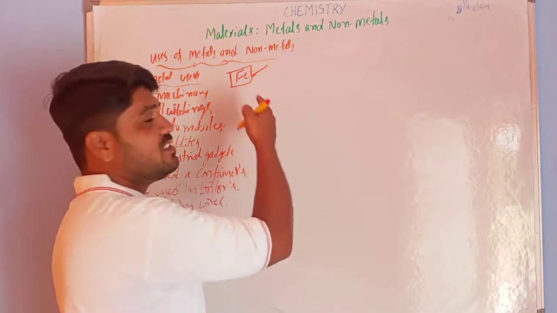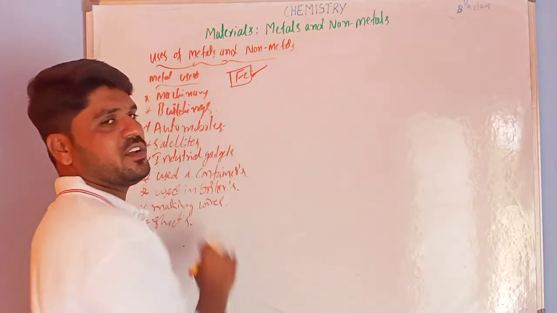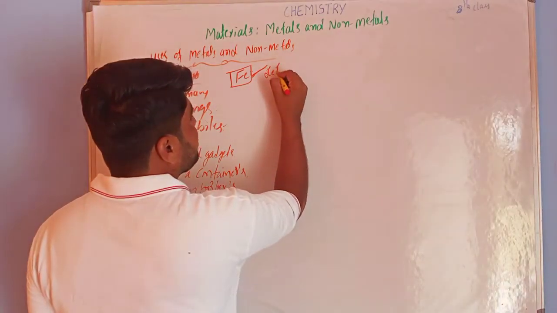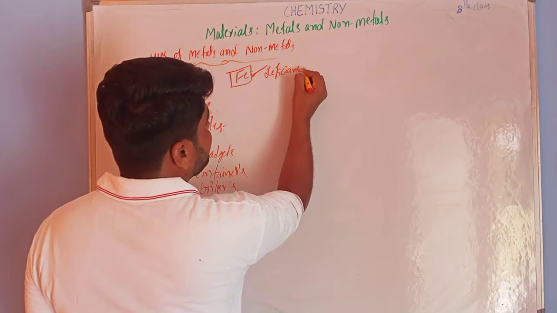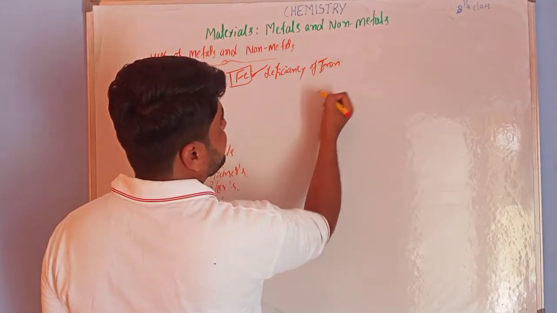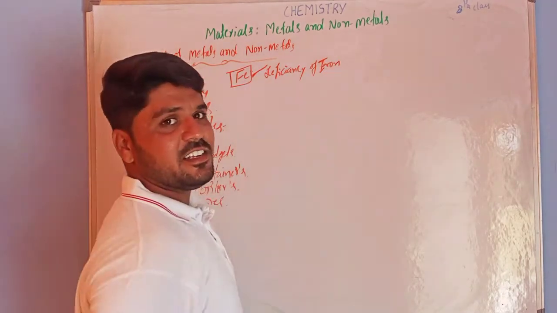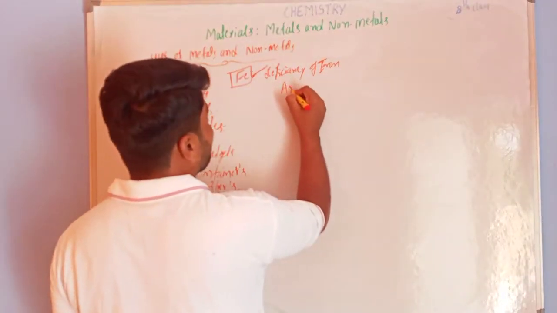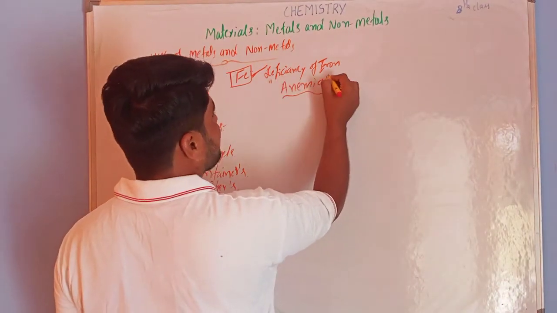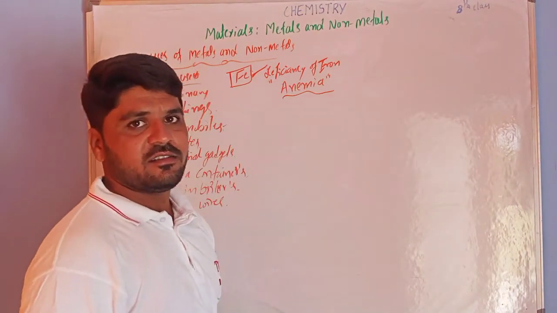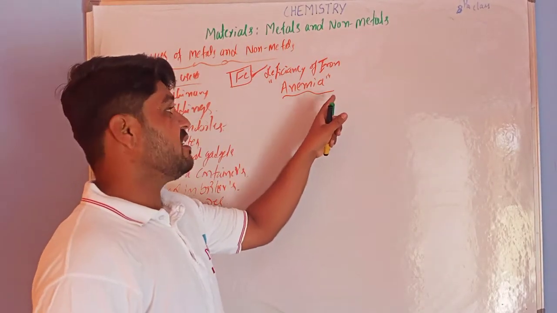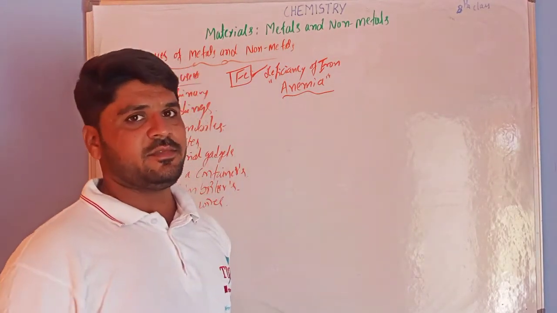Please remember, deficiency of iron leads to a disease, that is anemia. It leads to anemia and it can cause death also.